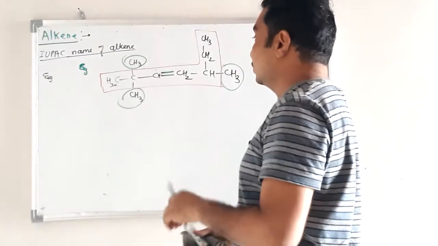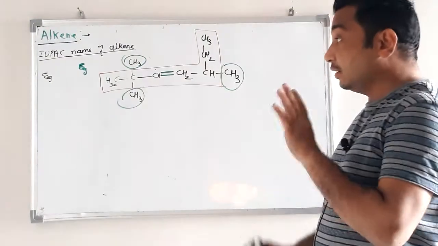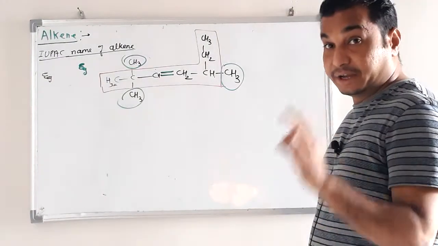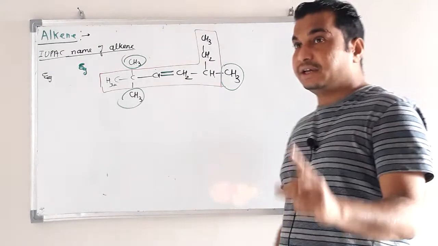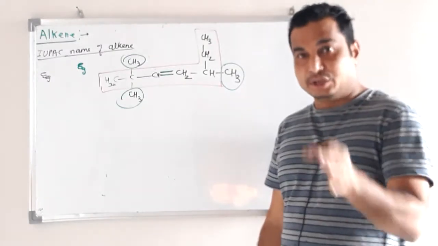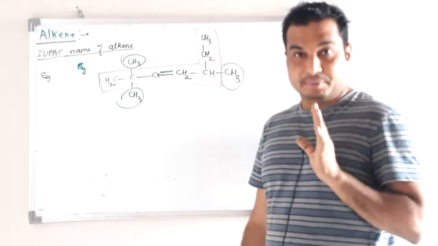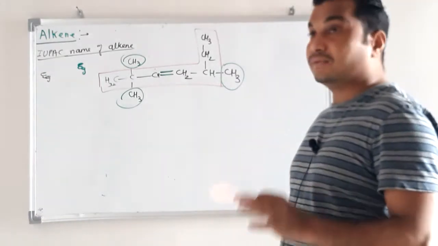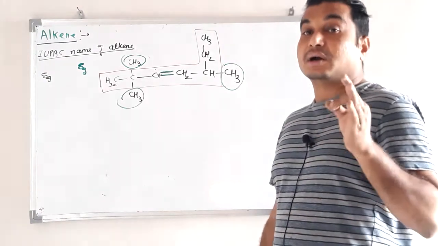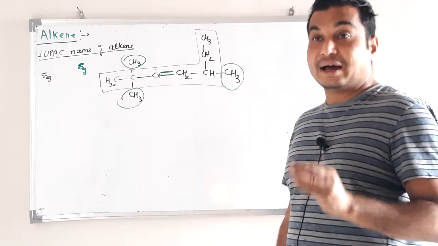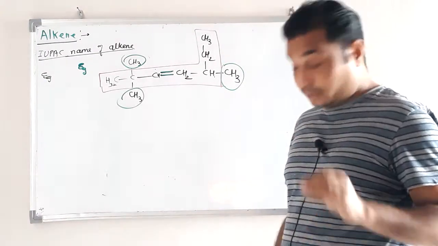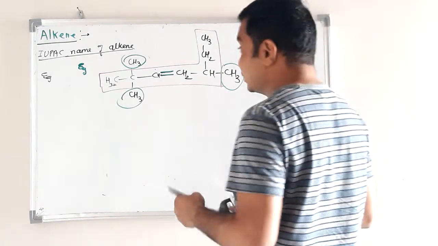Now the parent name. How to start? First identify the longest chain including the functional group, meaning the double bond, and then give the parent name. To give the parent name, count the number of carbon atoms in the chain. That will give us the parent name.